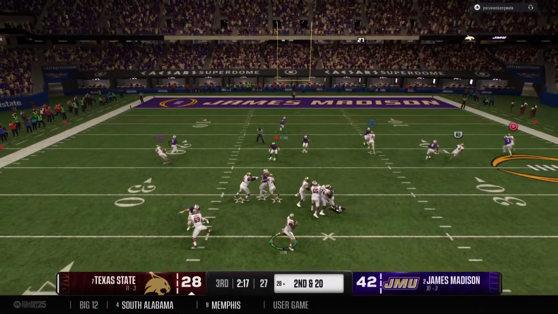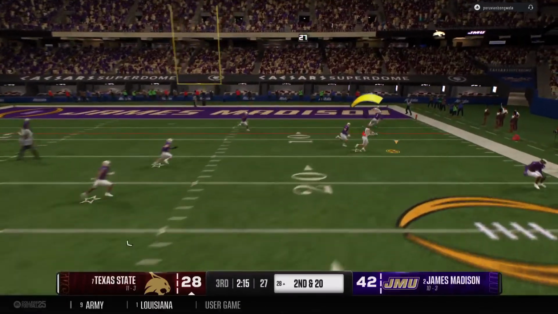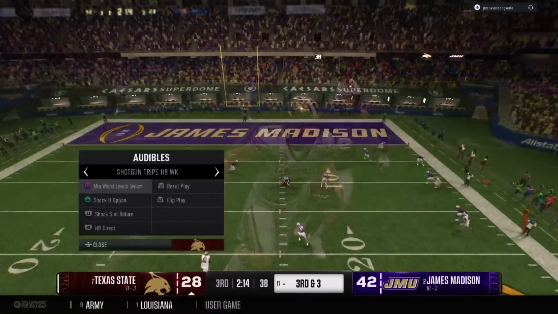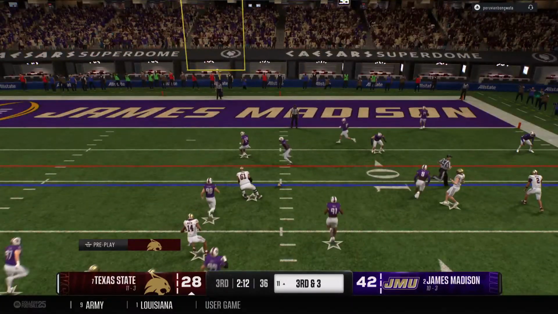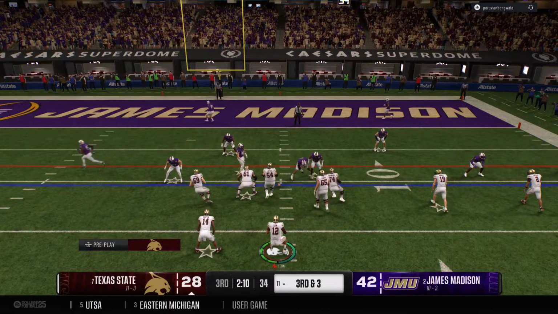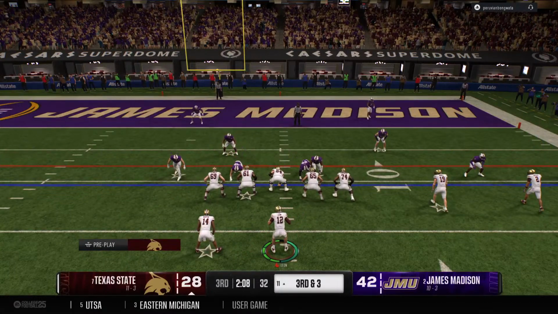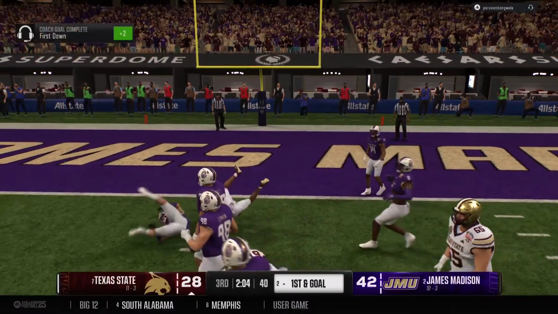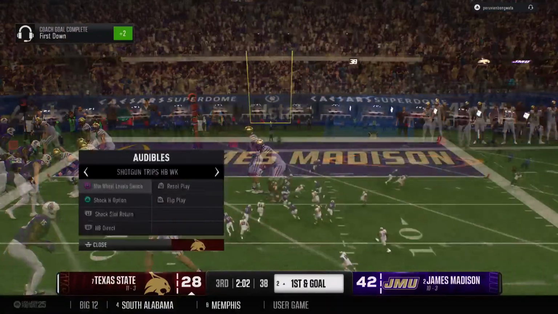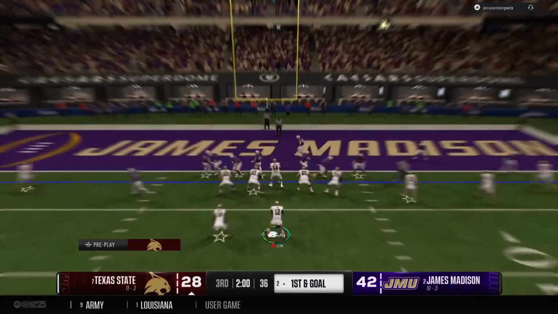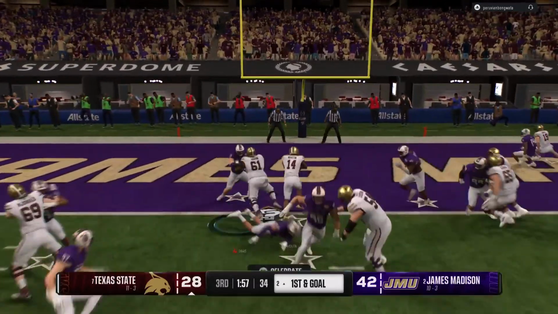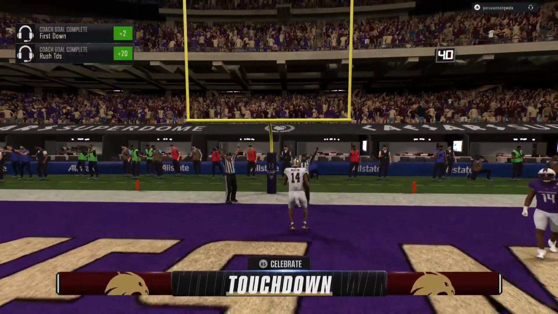Looking to throw. It's Leon. Throws it to the right. He's got it for a big gain. Crucial. Third down coming up in the red zone. Can he keep the drive going, or will he have to settle for 3? Doesn't quite get in, but it sets up a first and goal for this offense. The offense in scoring position with a new set of downs. And he takes it in for the score.